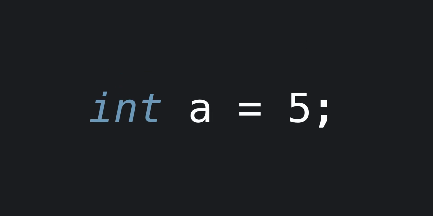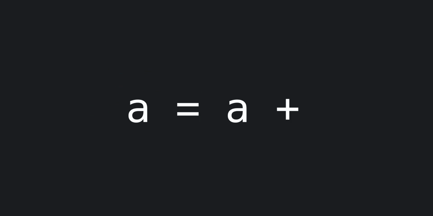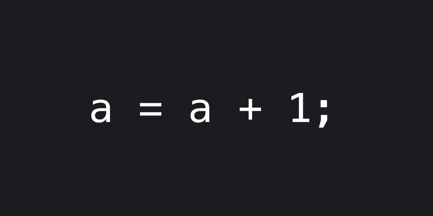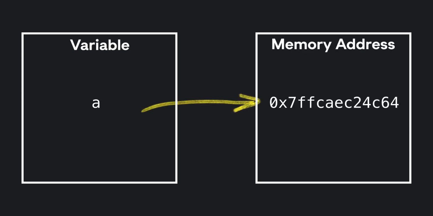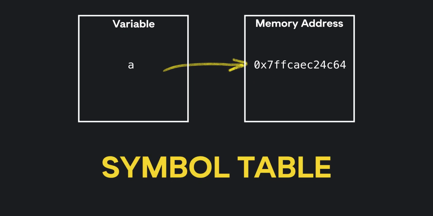Now let's say you want to update the memory and increase its value by 1. But how will the compiler know what A is? What memory location to look at when I call this variable A? If only there was a table that maps the variable to the address it is referring to. Well, there is. It is called the symbol table and it is created during compile time.